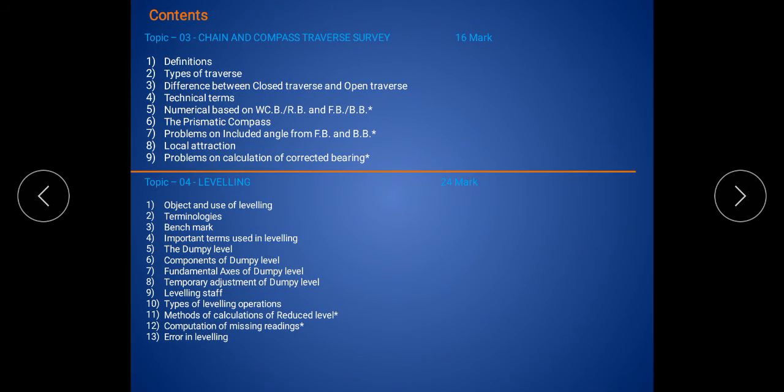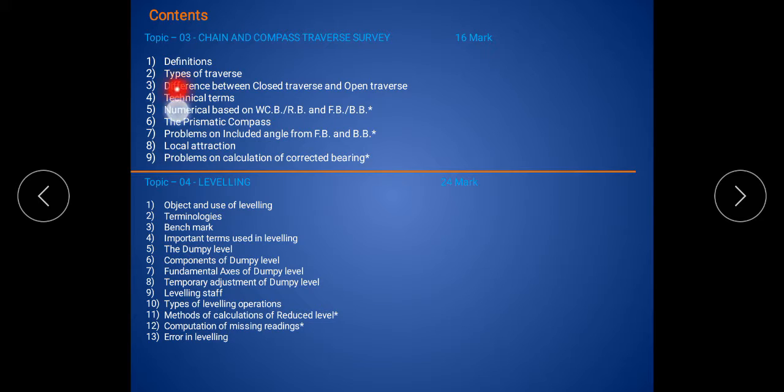Then our third topic is chain and compass traverse survey. This is the second highest weightage chapter, for 16 marks. In the third topic, there are 9 contents. The first content is the definitions, the important definitions available in the third topic, chain and compass traverse survey.